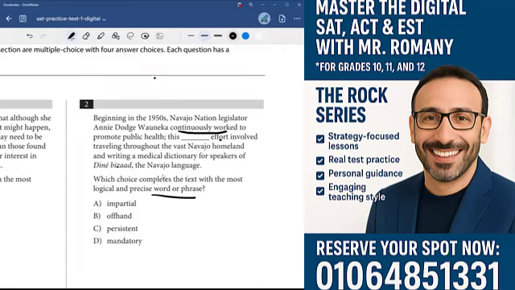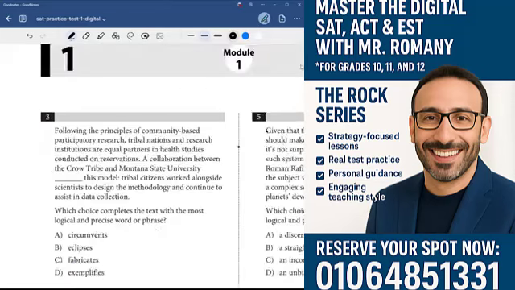Apologies if I botched that pronunciation. But once again, we're looking for something that indicates that she continuously worked. So we have impartial, offhand, persistent, and mandatory. Persistence is usually something where you're doing something multiple times over a long period of time. So persistent, C, would be the correct answer. All right, let's get into number 3.